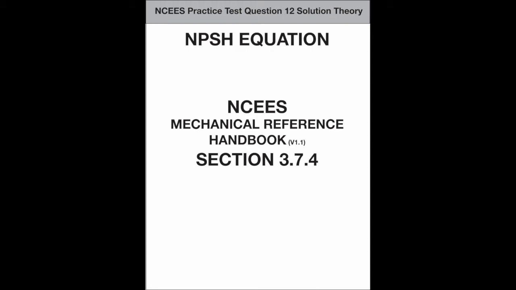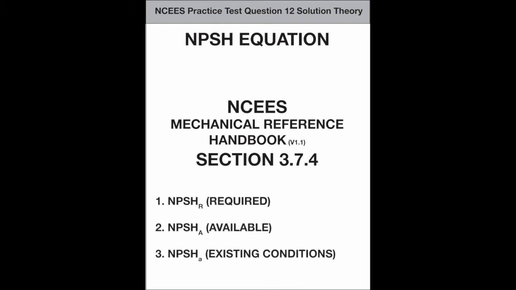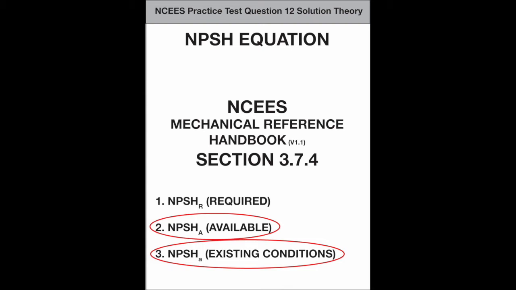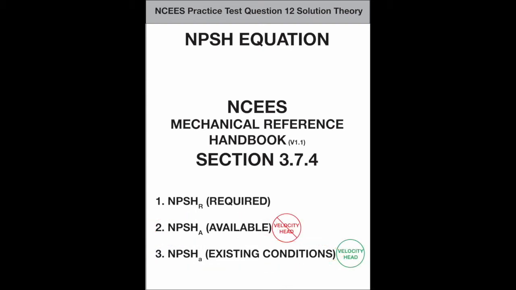The equation for the NPSH is found in the NCEES Mechanical Reference Handbook, section 3.7.4. But in that section there are 3 different NPSHs: required, available, and existing conditions. Only available and existing conditions have equations given. Available doesn't use velocity head, but existing conditions does use velocity head. Understanding velocity head will give clues to know which equation to use.